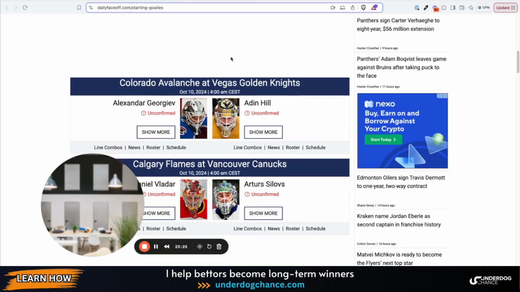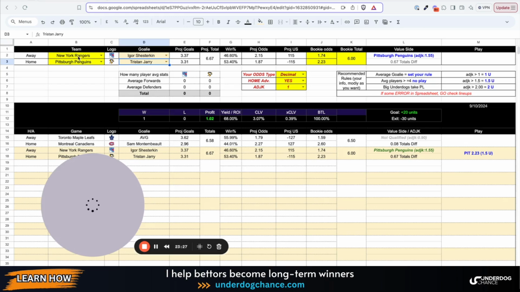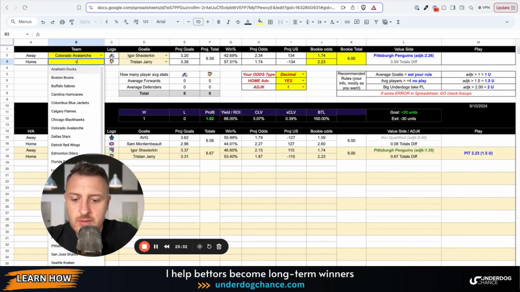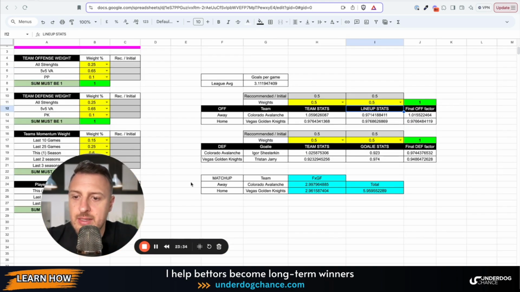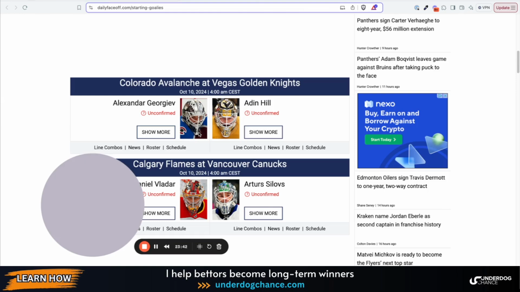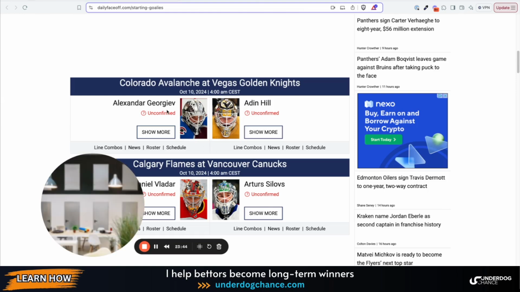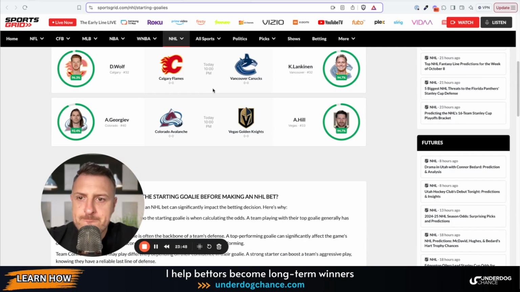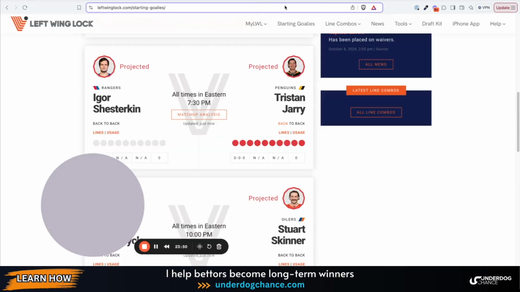The next game, Colorado against Vegas Golden Knights. Just check the settings. So Georgiev and Hill, right? So let's check other websites. They have Georgiev, Aiden Hill.